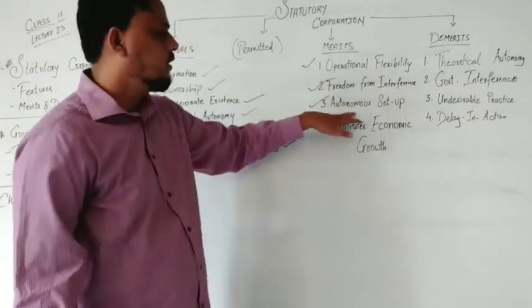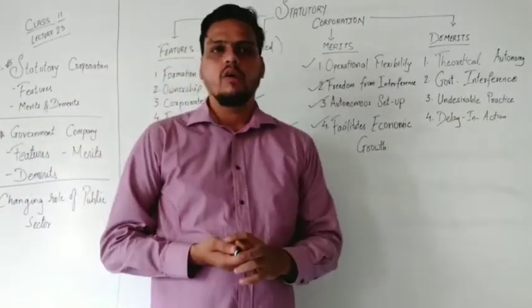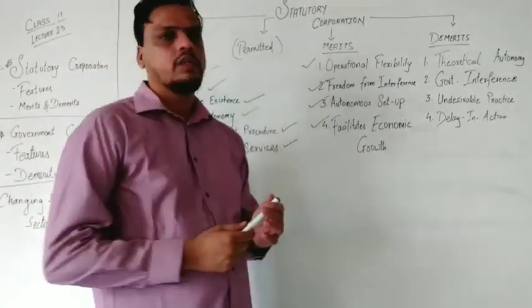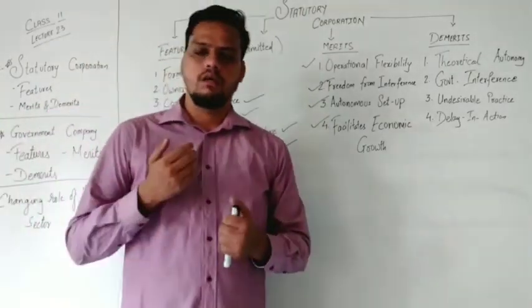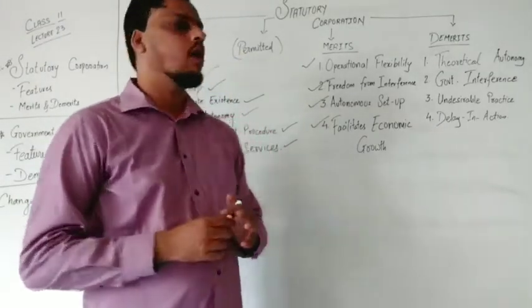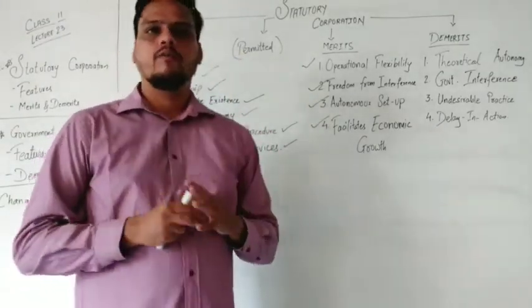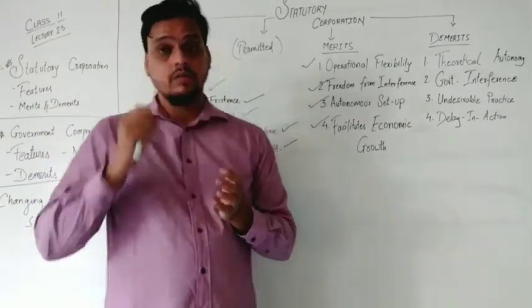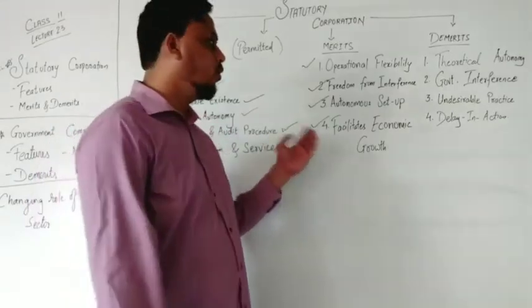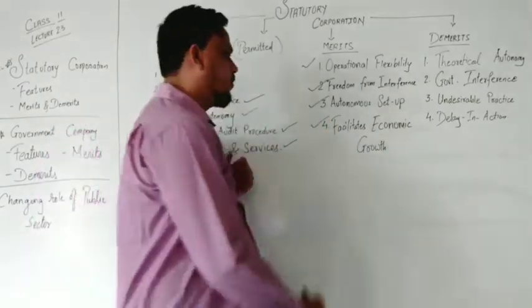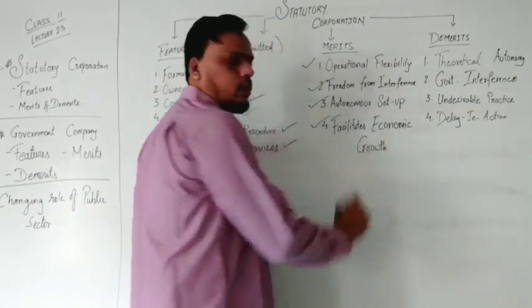Here, the next part is autonomous setup. If we are talking about autonomous setup, then the statutory corporation creates its own rules, regulations, policies and procedures to work on according to the Act. They follow the government's guidelines, rules and regulations, terms and conditions, but they create their own by adding certain points to it.